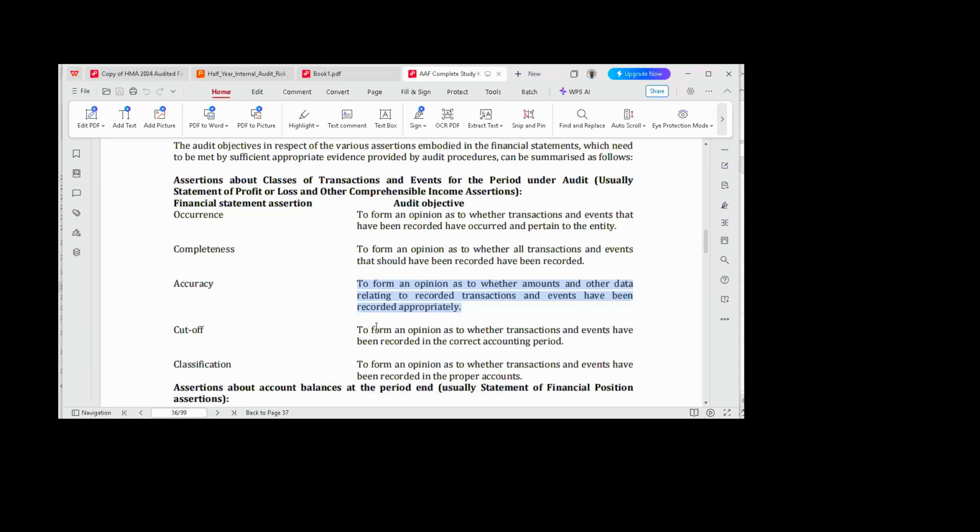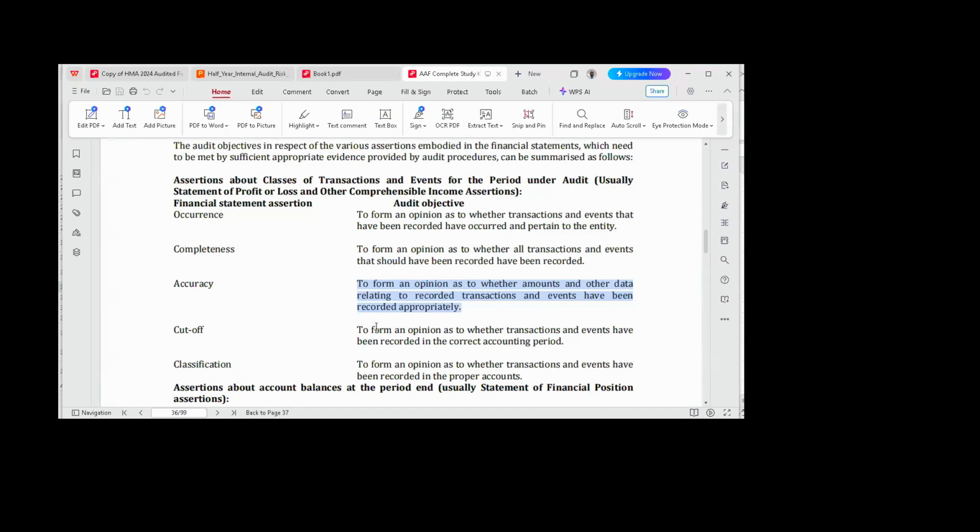So if you are auditing the financial statement of year 2024, 31st December 2024, you will not find any transaction belonging to 2023 or 2025. They are within the period under review, the current accounting period.